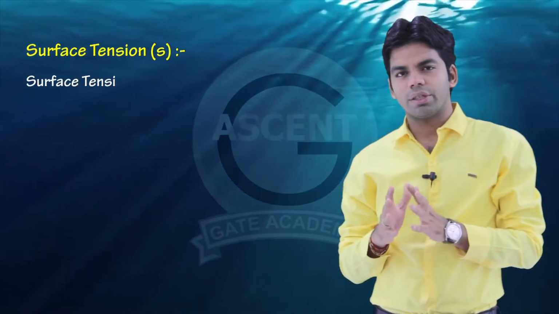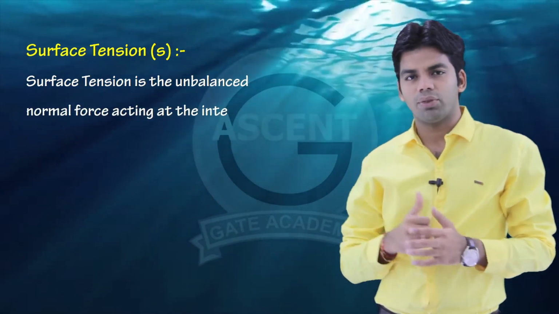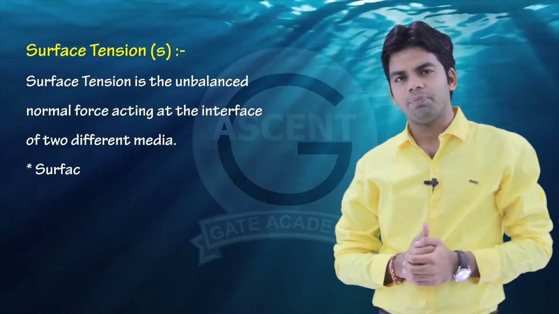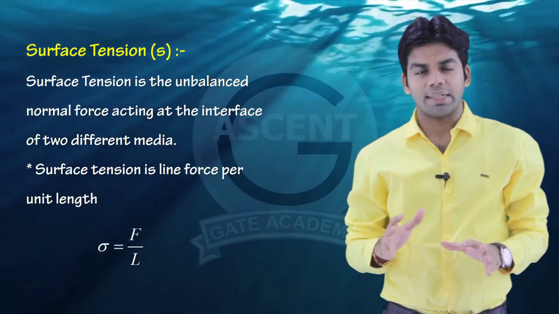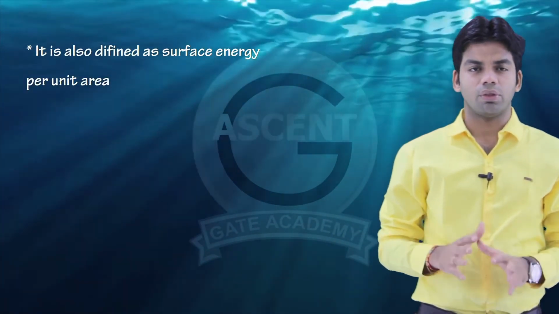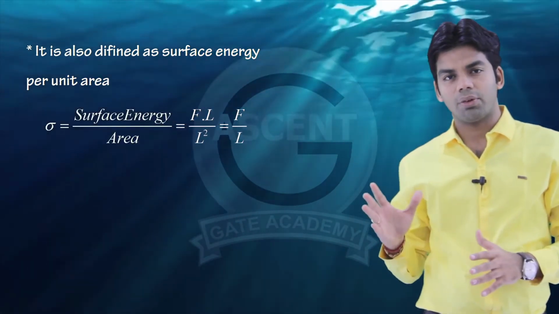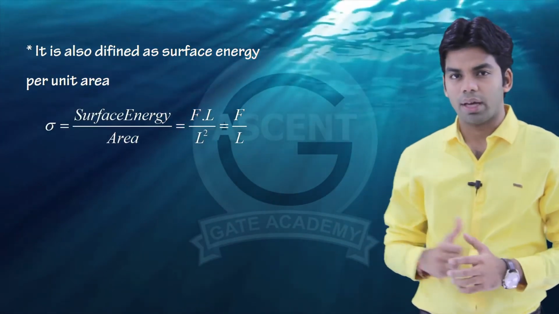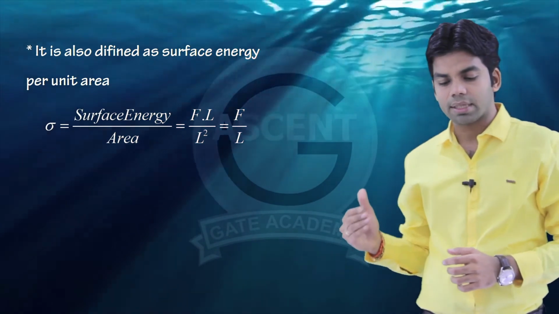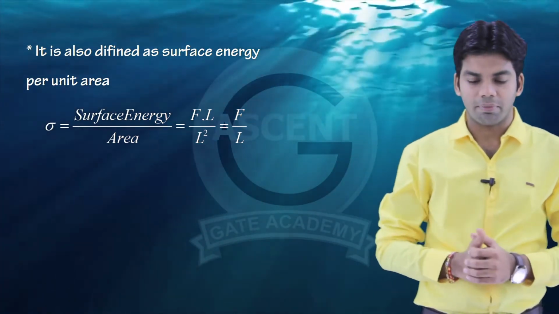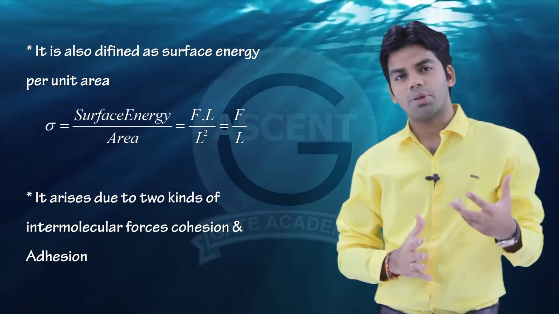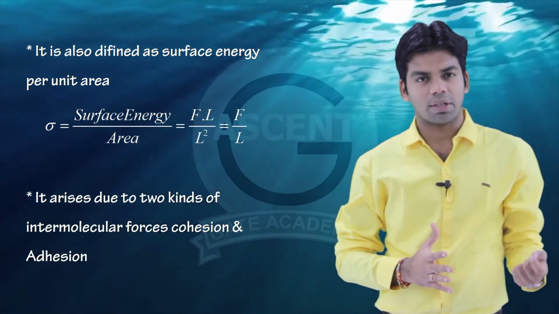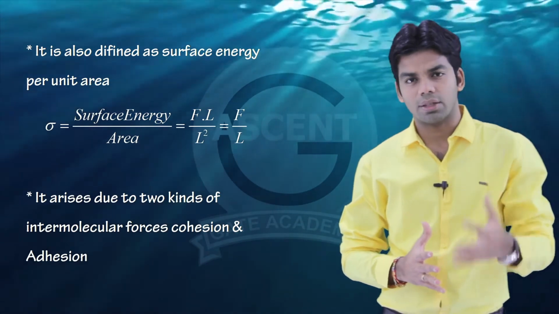The surface tension is actually the line force per unit length. This is denoted by sigma, so sigma is equal to F by L. Or you can also define it as surface energy per unit area. Surface energy means F into L divided by area, which is L square, and this will be equal to F by L. So this is nothing but the surface tension, and as I told you, it arises because of two types of forces, cohesive forces and adhesive forces.